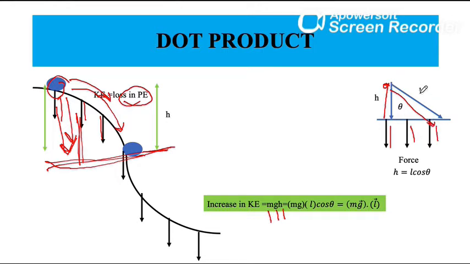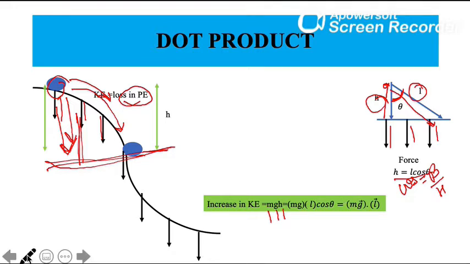So somehow you need to get a number that is constant regardless of which way the ball is falling, whether the ball is falling straight or sideways. The answer to that is, we look at this angle theta. If you look at the angle theta, the length and the height can be related, and you say that h is equal to L cos theta. Cos theta is base by hypotenuse. So h must be L cos theta. So what does that mean?